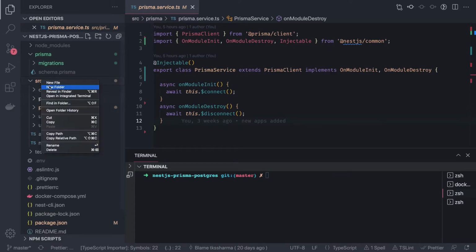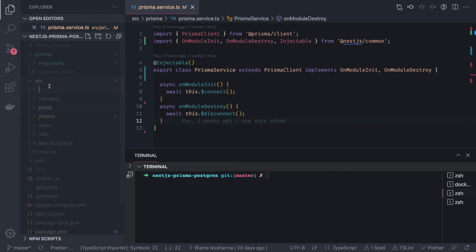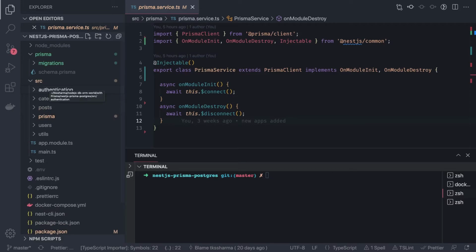And on top of the user, we are also going to have authentication. Authentication means, because we are going to have login, register and then verifying the token, we are going to create an auth guard. We are going to use a passport local strategy for protecting the routes, so that only a logged in user with the token can access them.